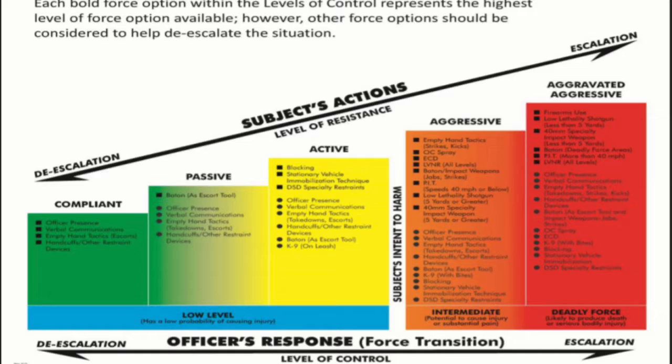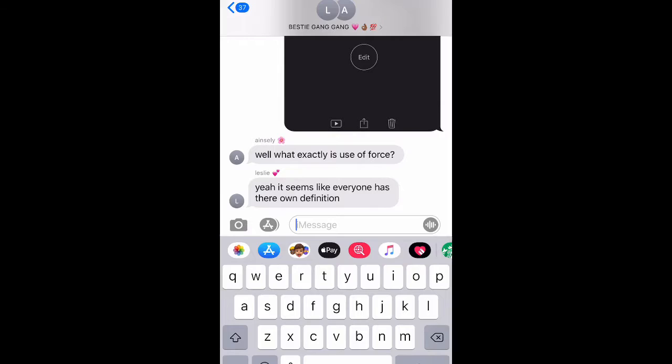Lastly, we have force transitions. Force transitions are the movement, the escalation, de-escalation, from the application of one force to another in conjunction with the objectively reasonable standard from Graham versus Connor in 1989. The officer must consider all the factors before using force and choose a reasonable option based on the totality of the circumstances present.